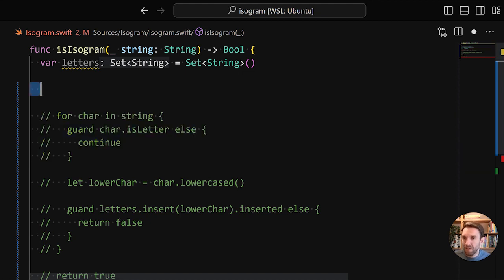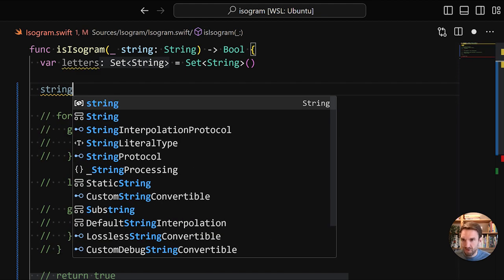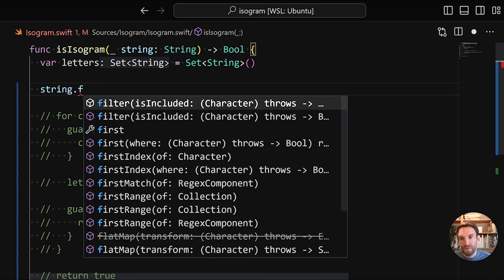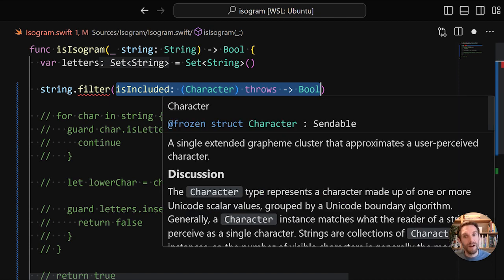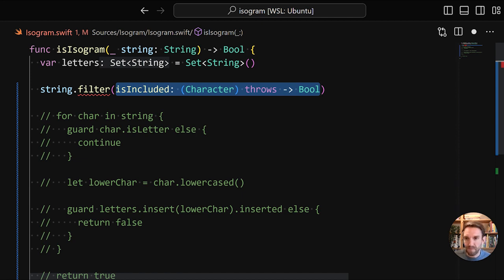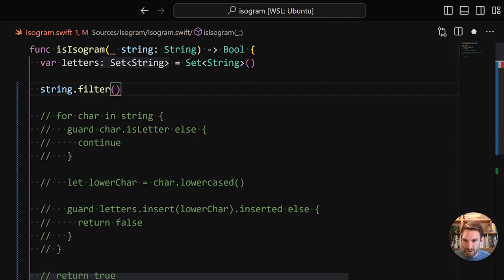So we'll focus on this bit first, which is we take a string and we filter out the letters. So we use string, and there is a built-in function called filter. And the filter function takes in a single argument, and that argument is a function that takes a single character parameter and returns a Boolean. So let's get rid of that. We could define a separate function, and that would be fine, but there's also syntax in Swift to define a function inline, and in Swift that's called a closure. Other languages might refer to it as lambdas or anonymous functions, but in Swift it's a closure.